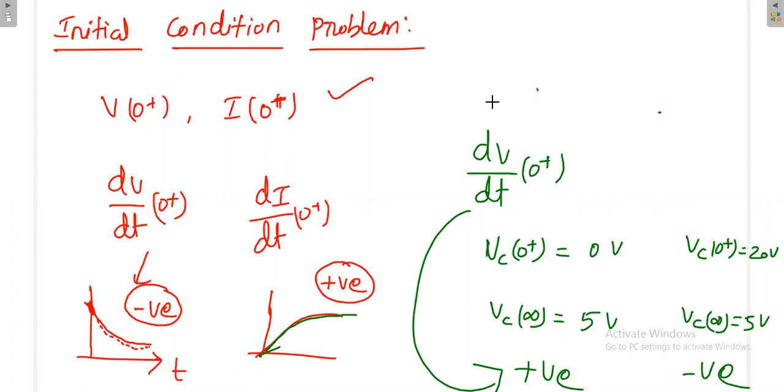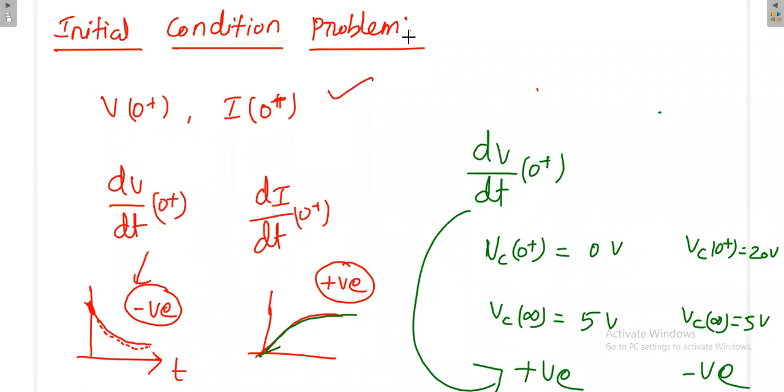Suppose you are not able to solve the problem, you can pick up those 2 choices. Choose one of them, and there is a chance that it will be right. The probability is high. So have this idea, the final idea of whether finally the differentiation will be positive or negative.